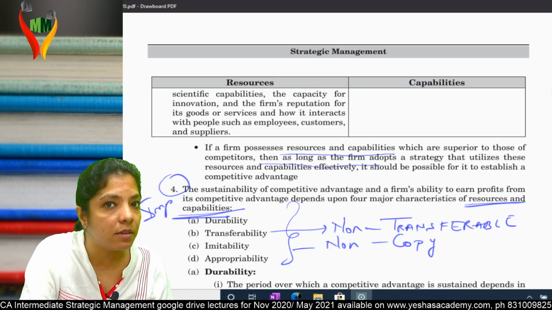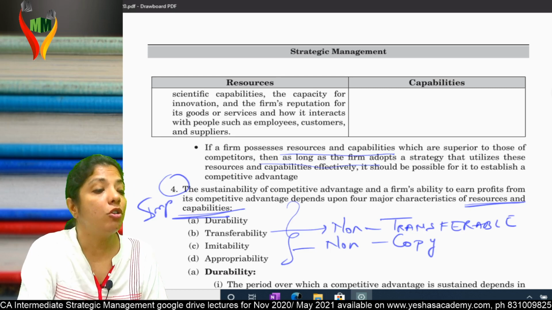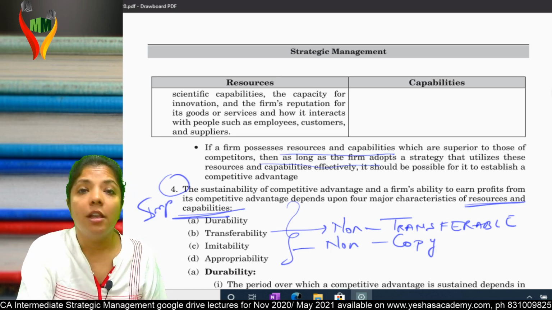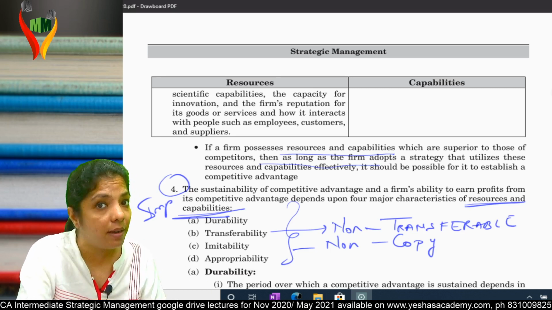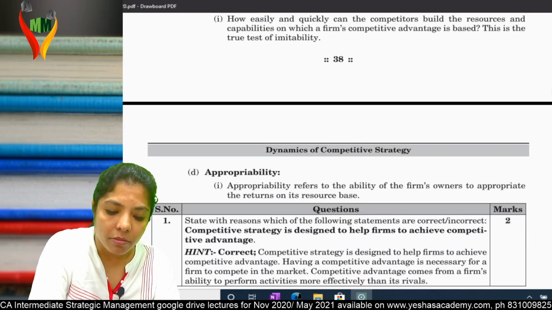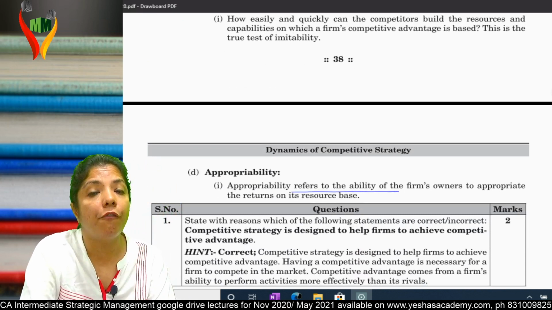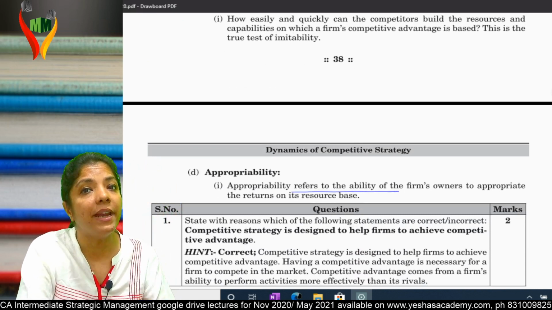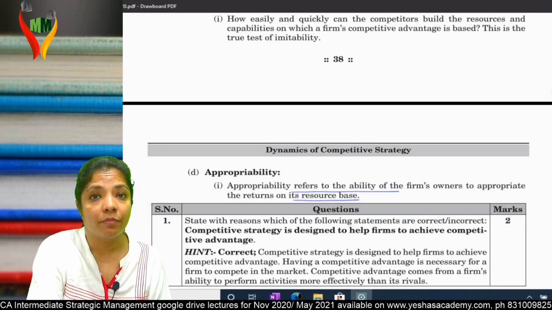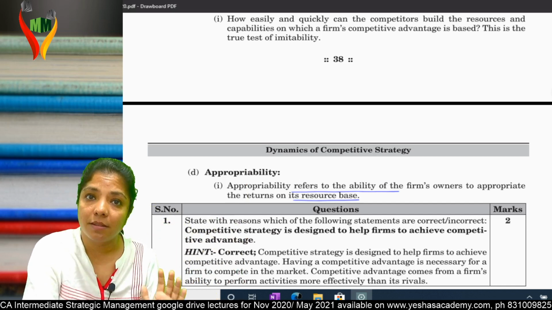What are the four characteristics? It should be durable, long lasting. Second, it should be non-transferable. Third, it should be non-imitable. And fourth, it should be appropriable. See what is appropriable? Appropriable refers to the ability of the firm's owner to appropriate returns on his resource base. Whatever is my resource, I am getting appropriate returns. Am I clear?